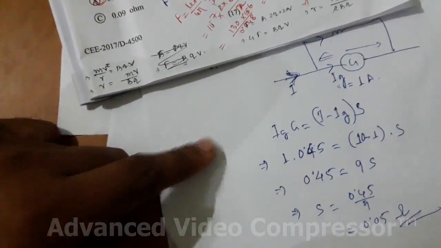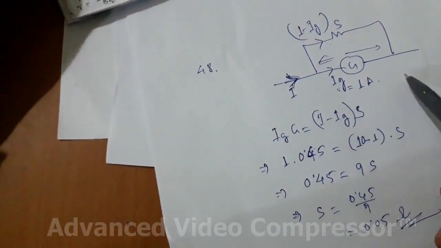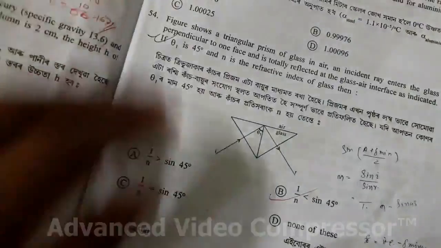Very simple, direct. If you have this concept, you can directly solve this question. So it is 48, option is correct. Okay, so next question 49.